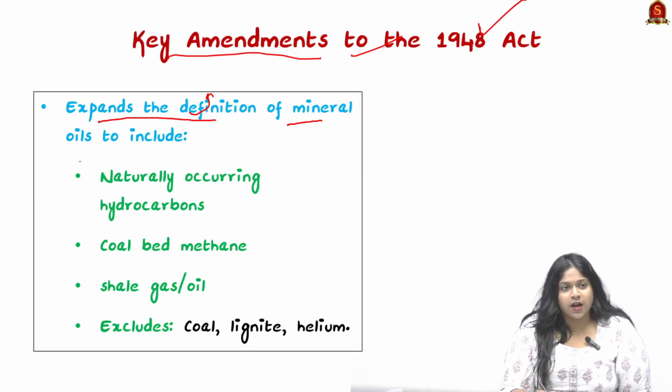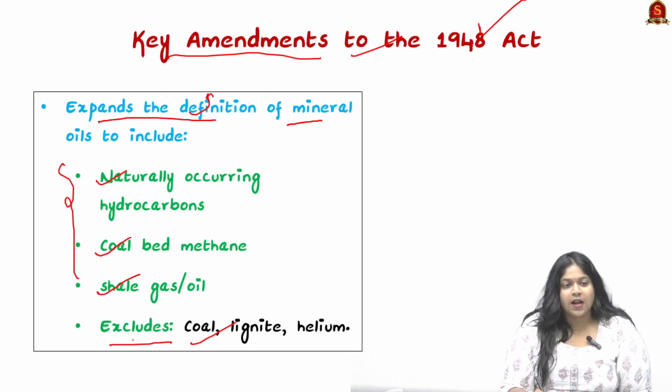Now in the new amendment they have included naturally occurring hydrocarbons, coal bed methane and shale gas or oil, and they have excluded coal, lignite and helium from the definition of mineral oil.